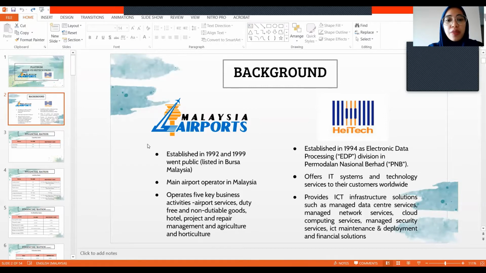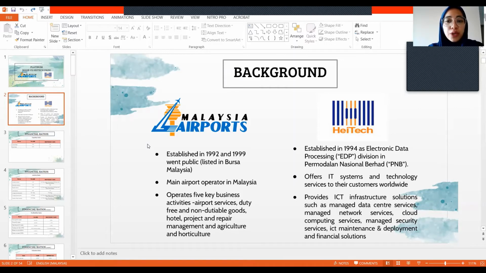MAHB also operates five key business activities, which are airport service, duty free and non-dutiable goods, hotel, project and repair management, and agriculture and horticulture.